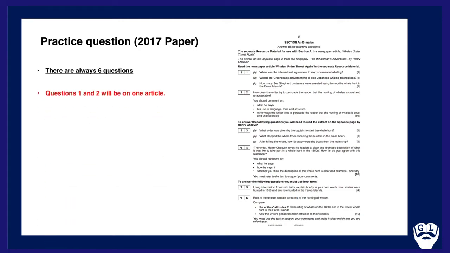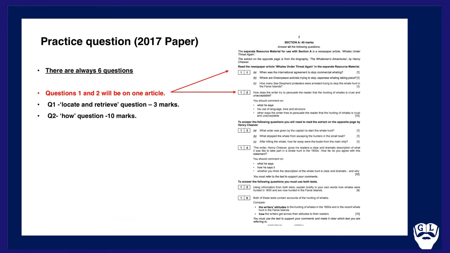Now questions 1 and 2 are always on one specific article. Question 1 will ask you to locate and retrieve information. Very quick, very snappy questions worth 3 marks. Question 2 is a how question. This is your first 10 marker.